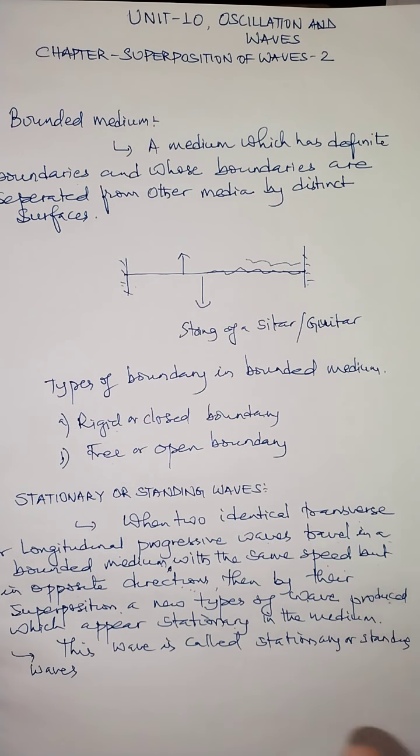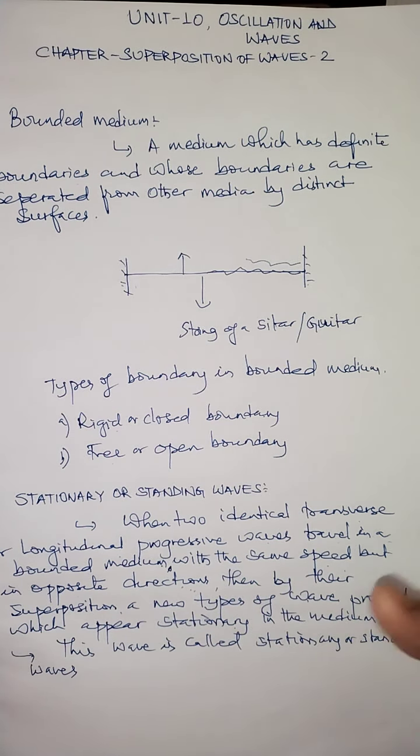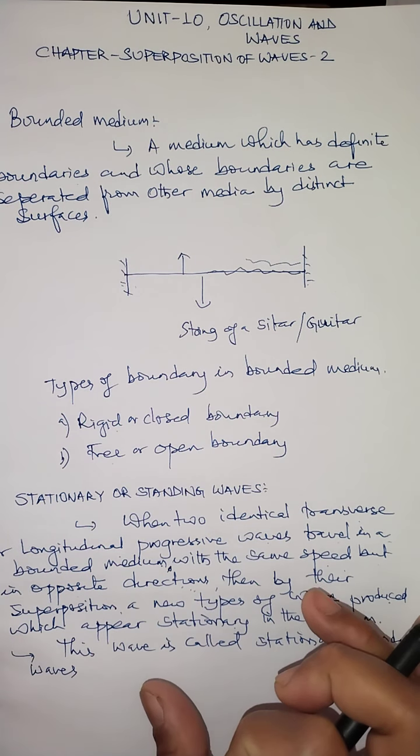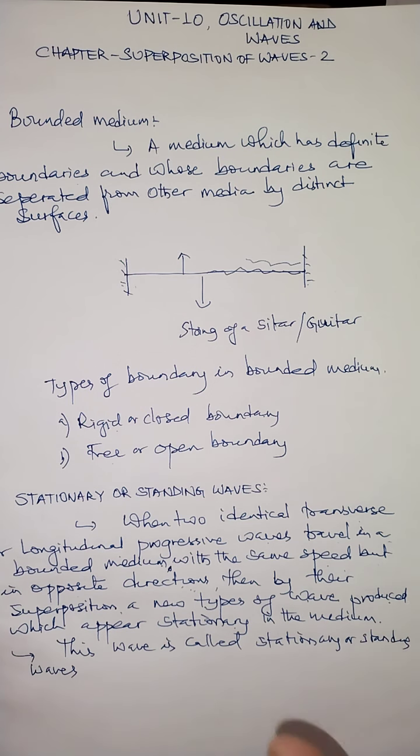Such a wave is called a stationary or standing wave. Basically this type of wave is observed in musical instruments, like string instruments, and instruments like flute, veena, whistle, trumpet, where this type of stationary wave can be observed.